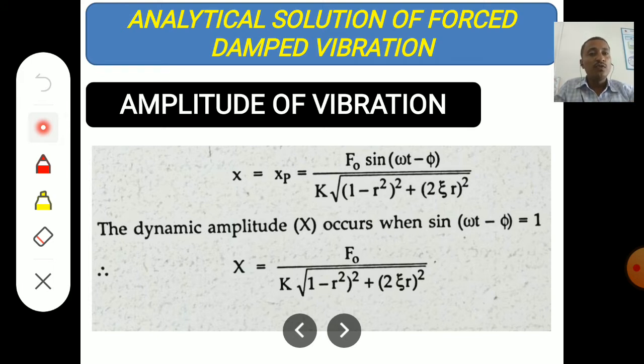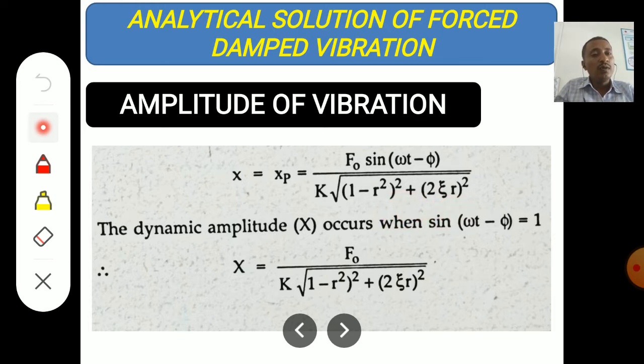If you want to find the amplitude at any different point, it is given by small x, or x suffix p, equal to f naught sin of omega t minus phi divided by k into square root of bracket 1 minus r square, bracket complete, whole square, plus 2 zeta r whole square.